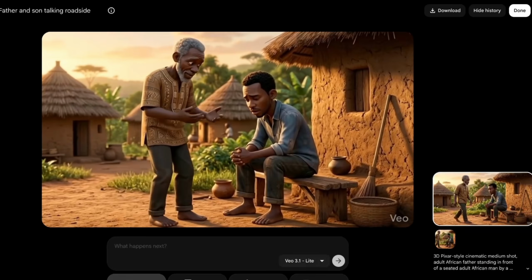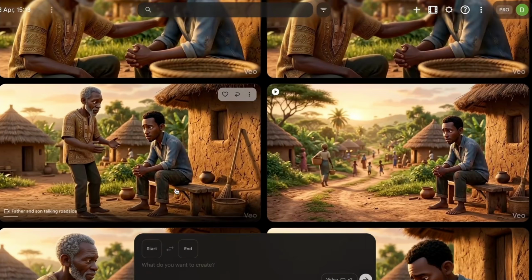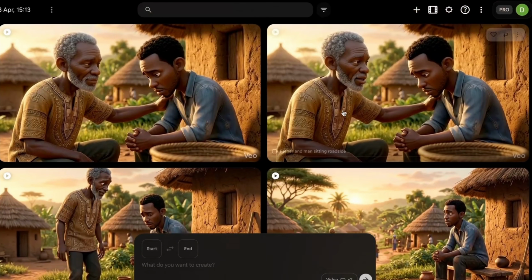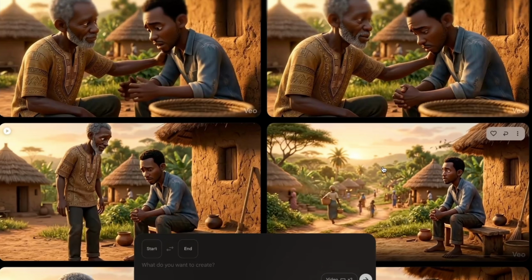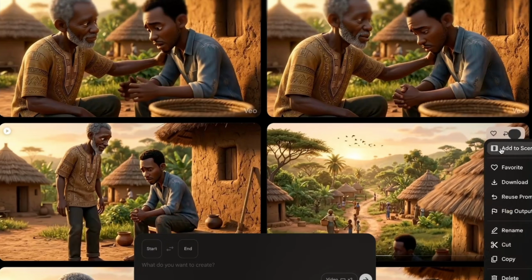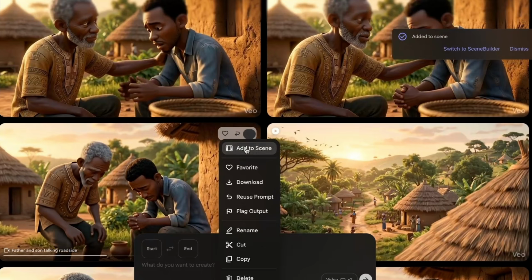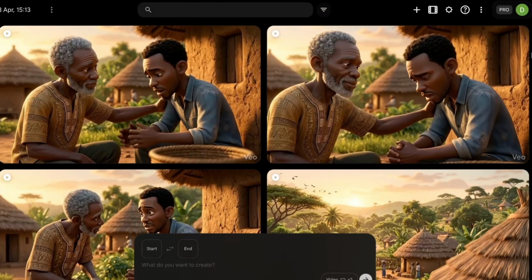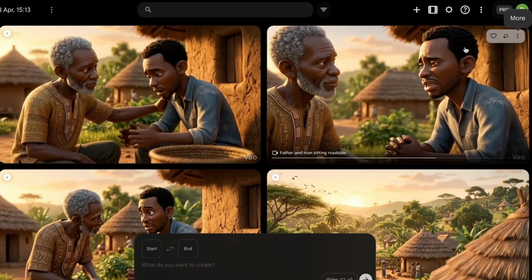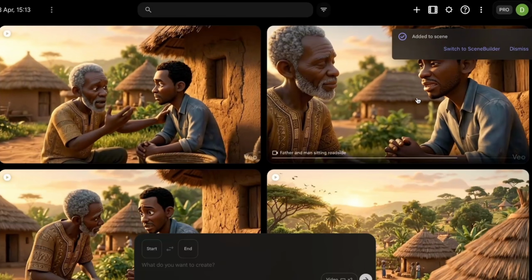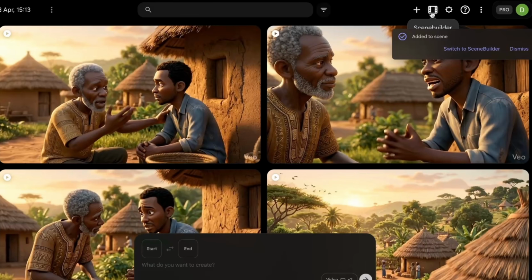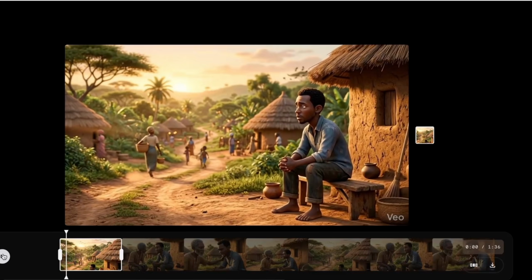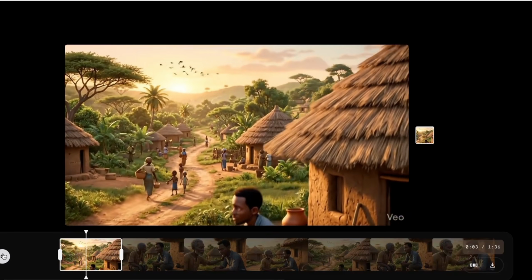So, done generating all the video scenes, all you have to do right now is to compile them together. For you to compile them together, you have to click on the first clip. This is the first clip we downloaded. We click on this, we click on add to scene. Now we do it from the beginning to the end. So also click on the third one, click on add to scene. Click on the fourth one, click on add to scene. Once we are done, we click on switch to scene builder. It's now going to compile all the clips into one long video, just exactly what it's doing right now. So now you can see all these clips are in one video and you can see consistent characters all throughout.